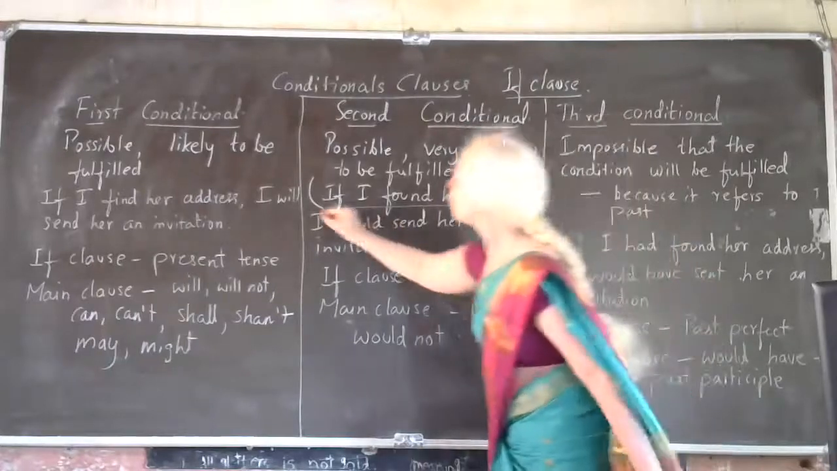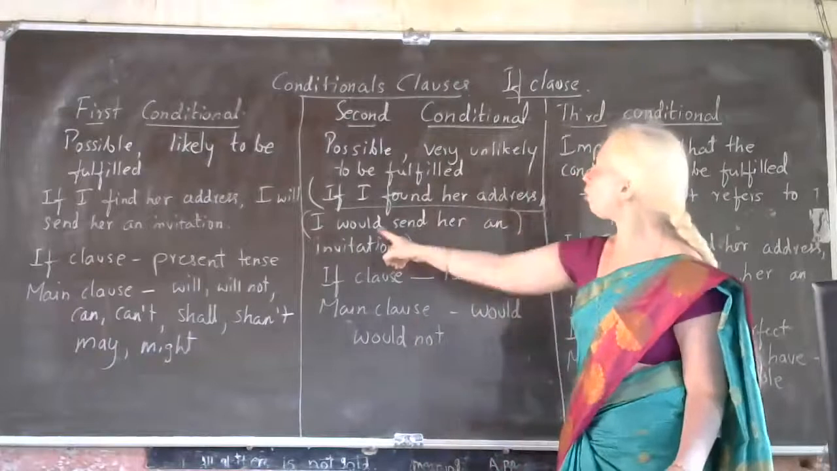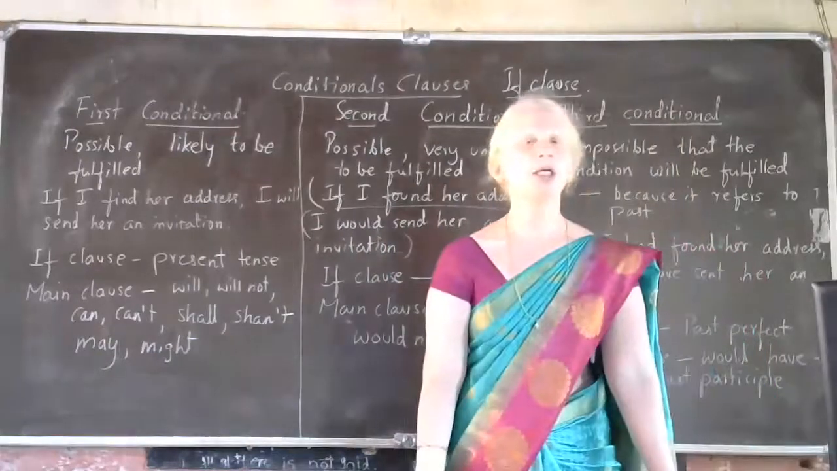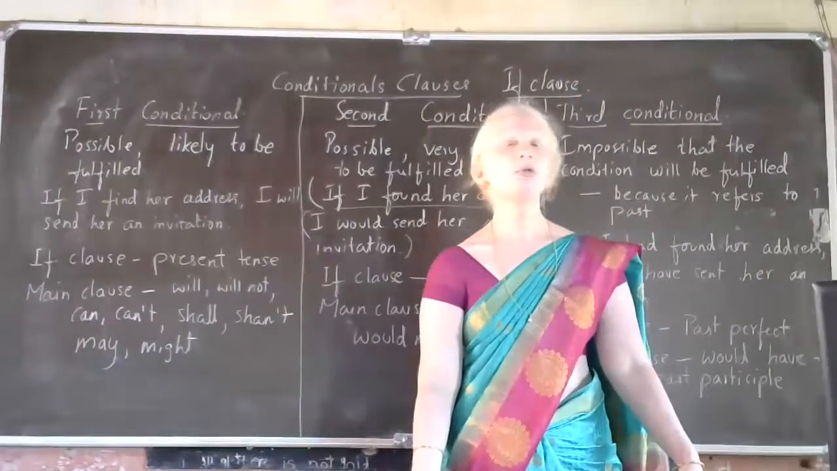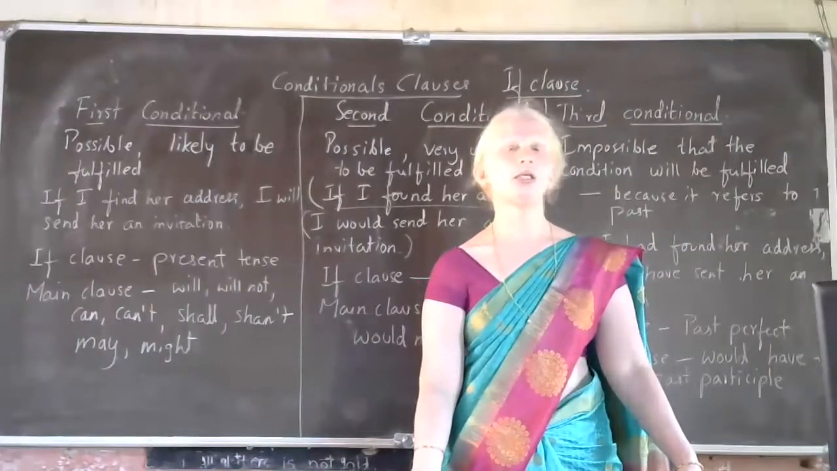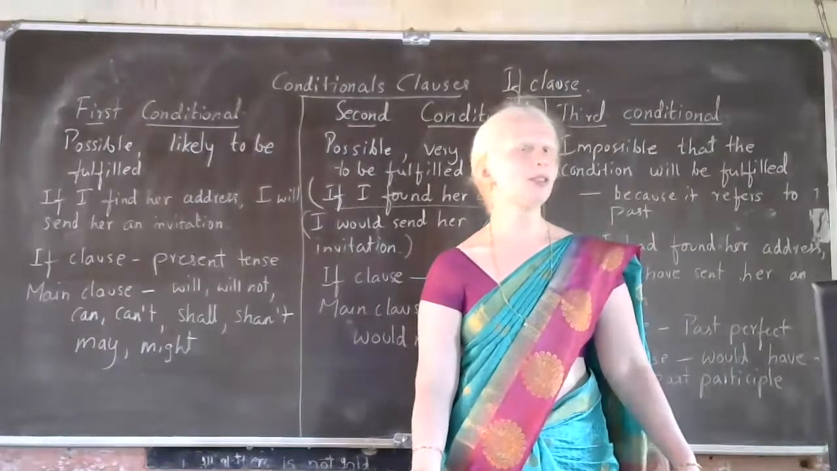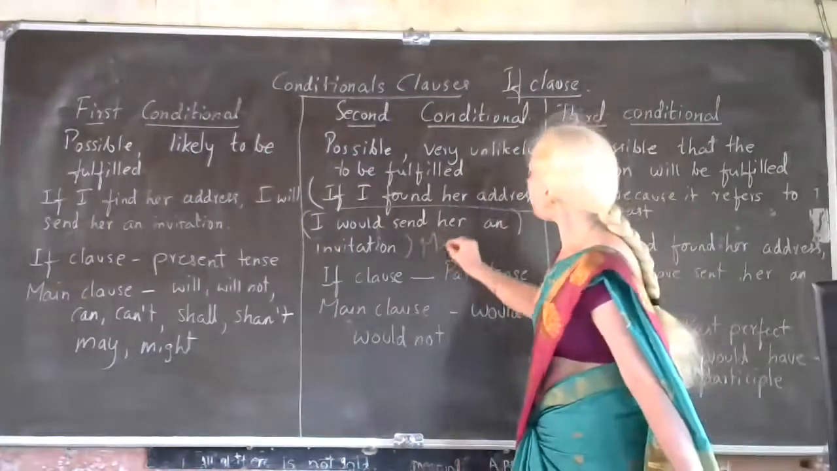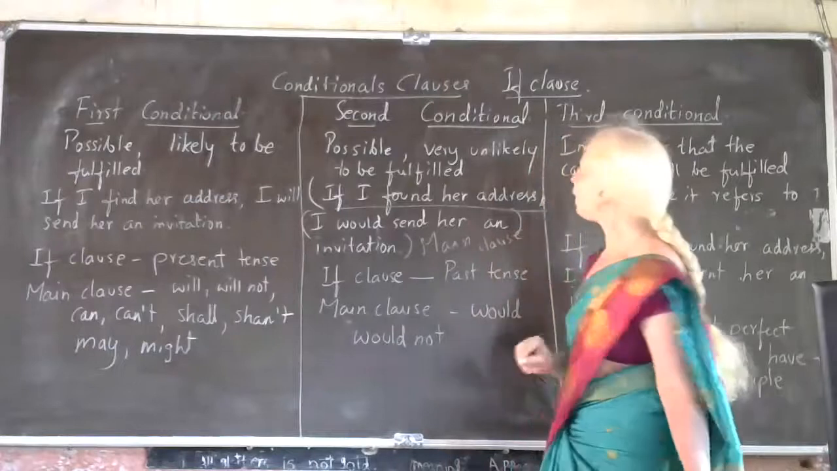So this clause, children, is an independent clause. It is not dependent upon any other thing. It is a meaningful sentence: I would send her an invitation. It is a complete sentence which gives a complete sense, right? So this type of clause is called the main clause.